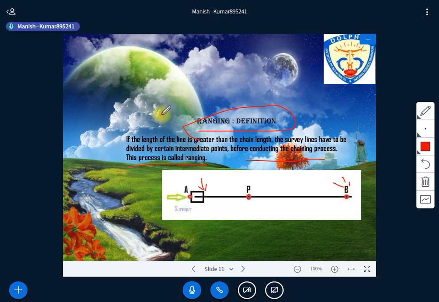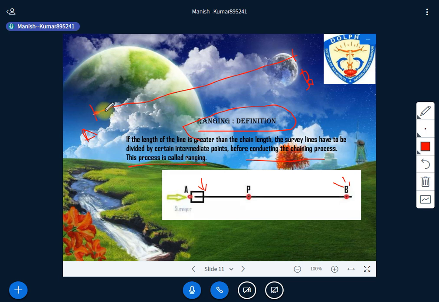Okay, let me simplify it again for all of you. These are the two points I need to survey, right? Just take an example that I have only a 10-meter chain, but the line is maybe 30 meters, 40 meters, whatever. If we are not making any intermediate points, there may be chances that we do not follow the straight line.